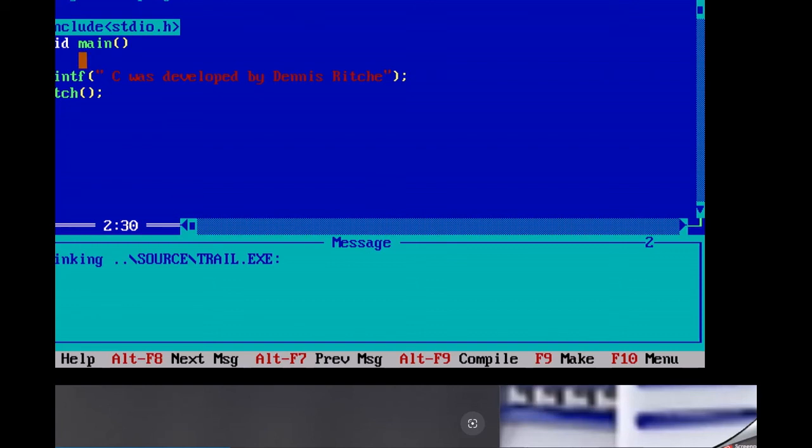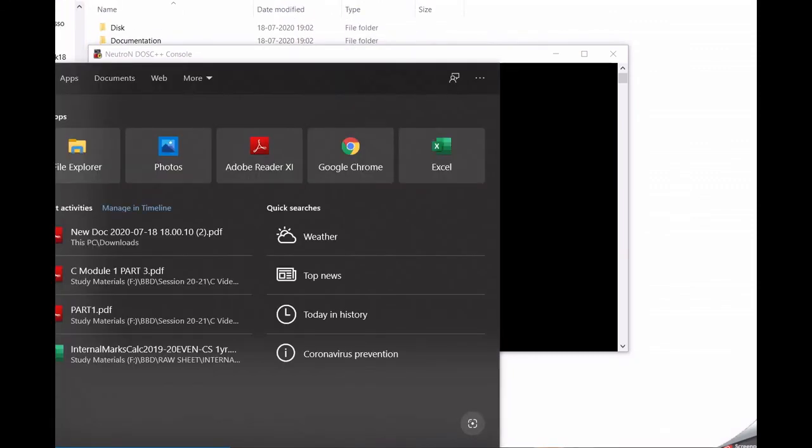Okay, so let's make some kinds of errors. As I told you, the semicolon is important. You say no, I am not going to write the semicolon. Okay, fine, I am not going to write the semicolon. So just check what kinds of errors appear after compiling that program. Further, you can also use the shortcut key for compiling: you just press F9. I just pressed F9. So after compiling that program, I can see the errors.